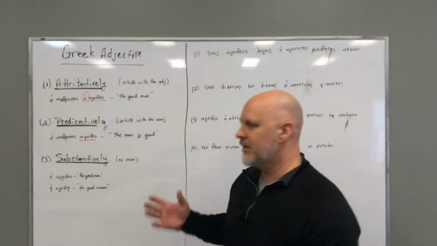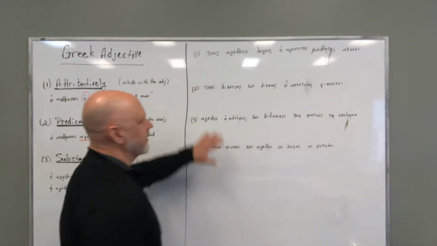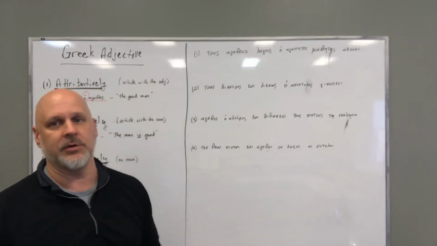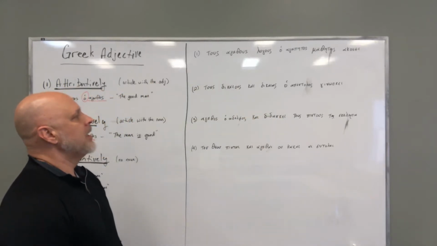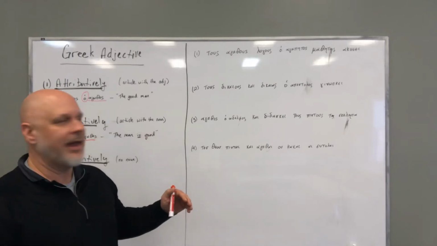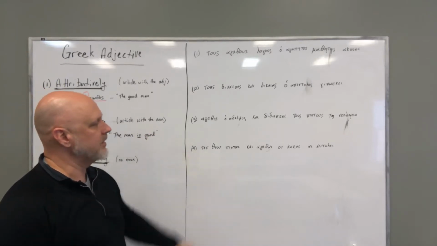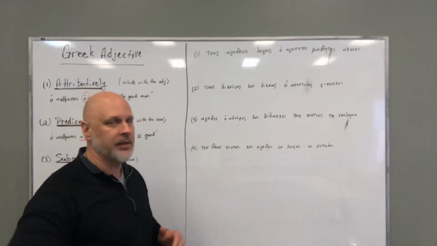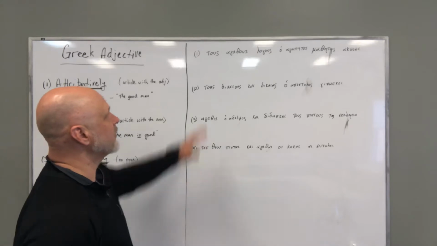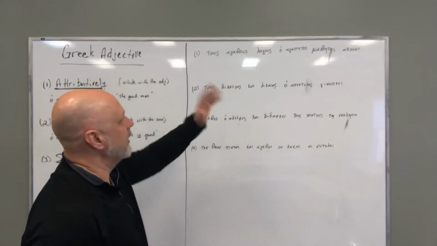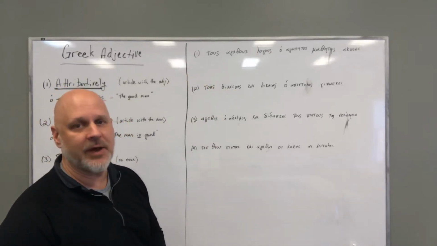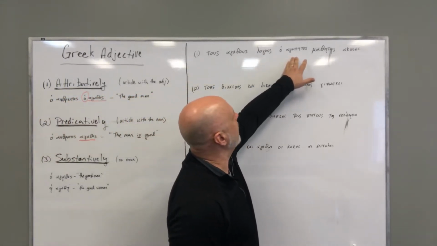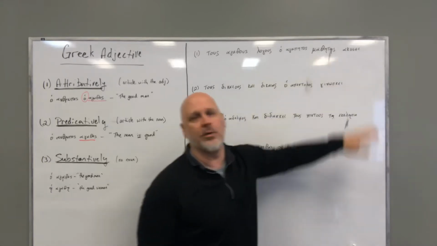All right? So let's practice. I have four examples here on the board. If you want to pause now and write these out on your paper, then you can do that. I want to go through these, and then I will leave this fourth one off and let you do that on your own, and next time we will check it. So let's start with this first one. Let's read it, and then we'll begin our process of identifying and translating. Tous agathous logous ho agapetos mathetes akouei.